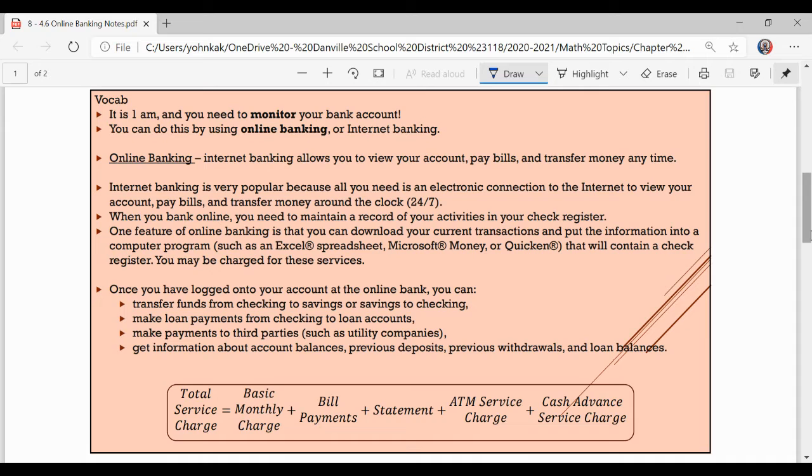Once you've logged onto your account at the online bank, you can transfer funds from checking to savings or savings to checking. You can make loan payments from checking to loan accounts. You can make payments to third parties such as utility companies, or you can get information about account balances, previous deposits, previous withdrawals, and loan balances. So basically, everything that you can do in person, you can do online, therefore only stepping in the bank to actually start your account.